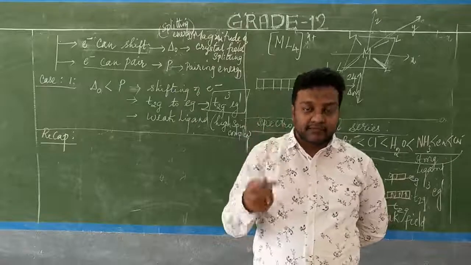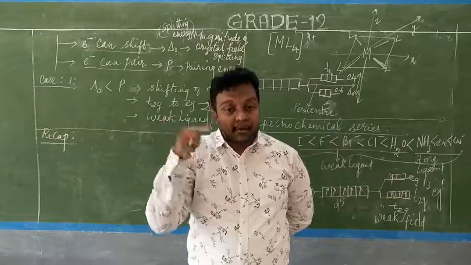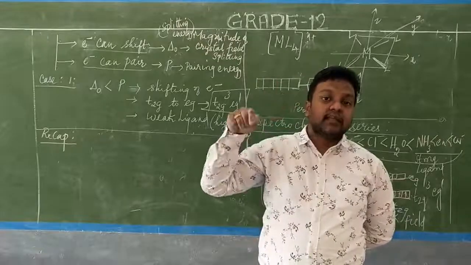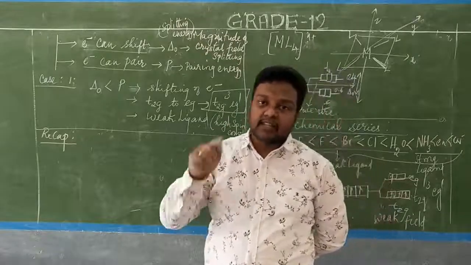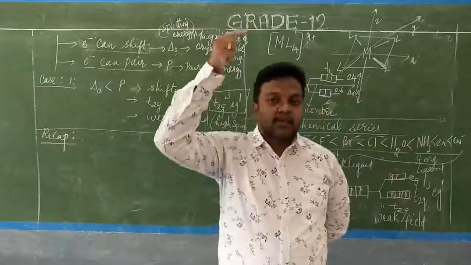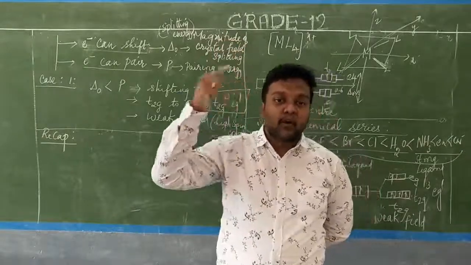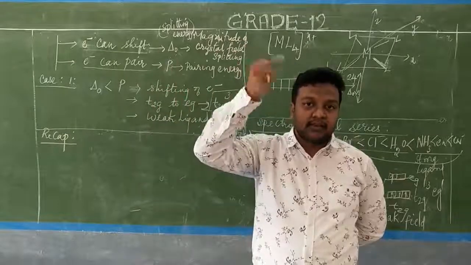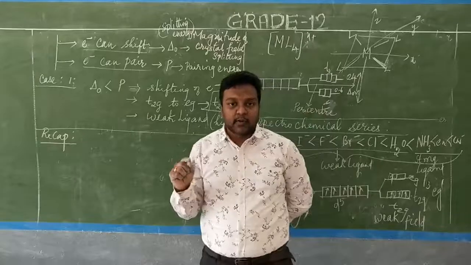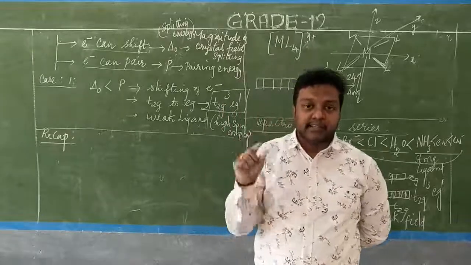That means the electrons can be present within the same T2g level, or otherwise they can enter into the Eg level. Same T2g level means pairing, and the pairing energy P is needed. If the electron is to enter into the Eg level, it needs delta naught, the magnitude of crystal field splitting energy.